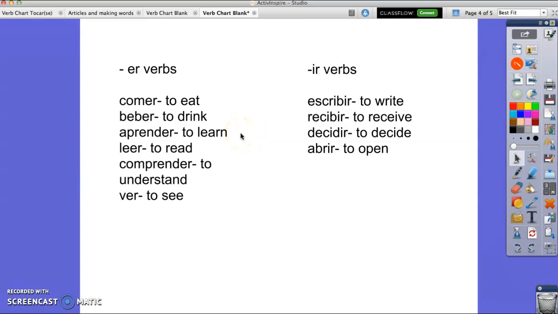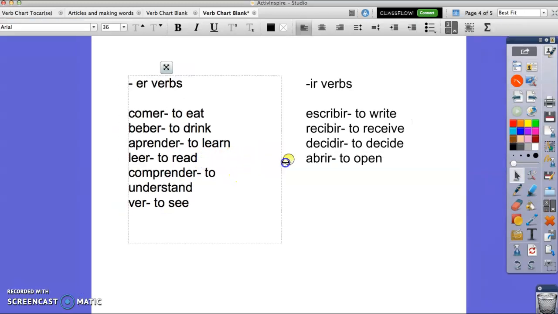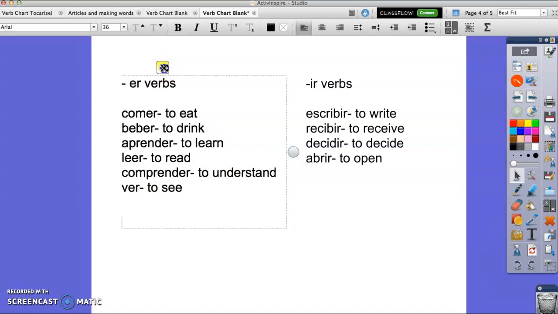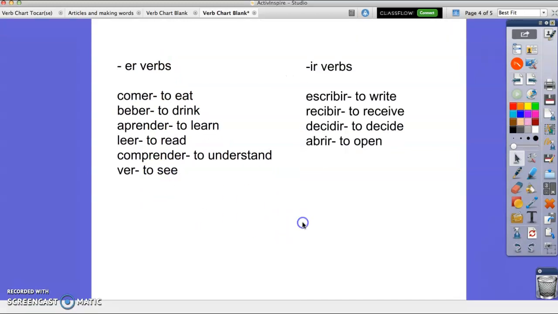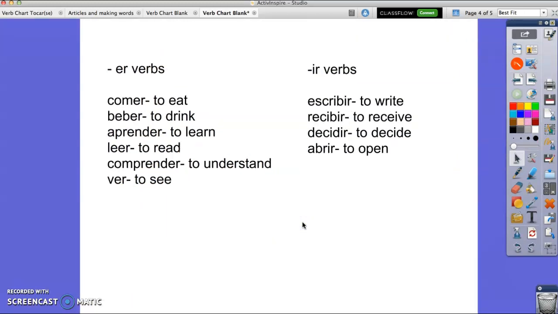Aprender, to learn. Leer, I know that one looks weird. It looks like leer, but it's leer. You kind of pronounce both E's. Comprender, you probably heard that before if someone says comprende. Okay, it means to understand. It just kind of got moved under there. Let me see if I can do that. There we go. Okay, and then the verb to see is ver. Now that's different than mirar, which means to watch, like mirar televisión. This one means to see, ver. Okay? All right, now over here we have common IR verbs.